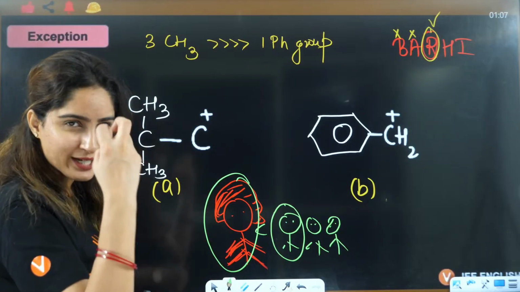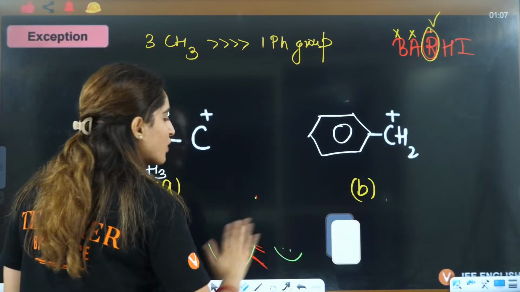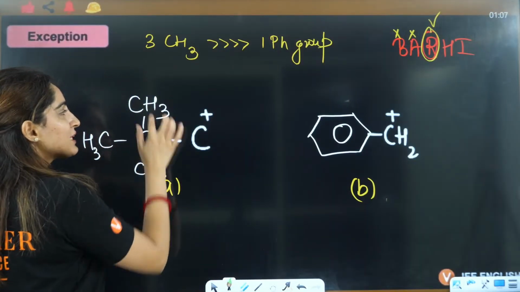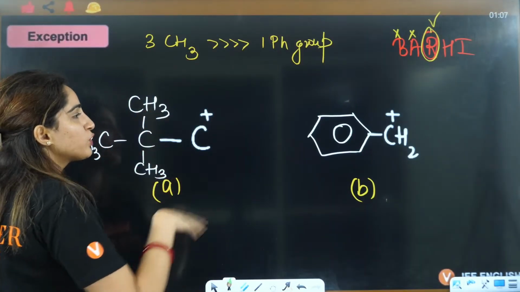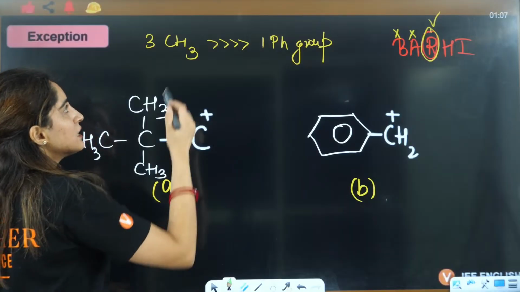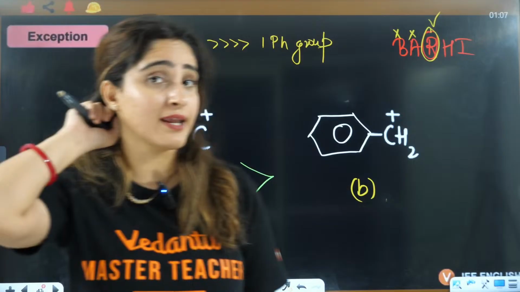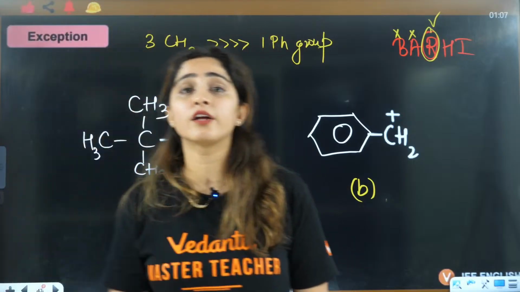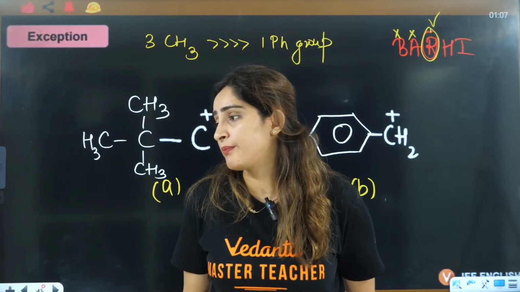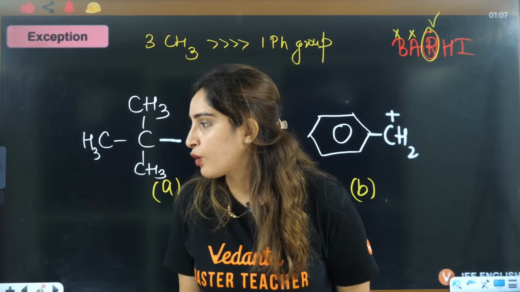So it's like unity, right? So here you have 3 methyl groups, that's why it will overshadow this resonance here, right? So that is why here A will be more stable as compared to B. This is an exceptional case where inductive effect becomes more preferable, right? Okay.